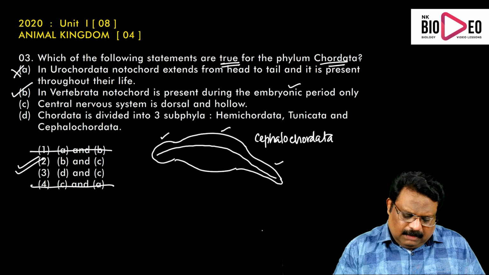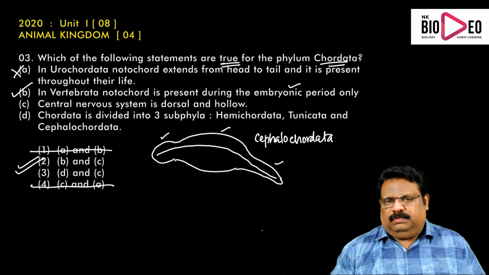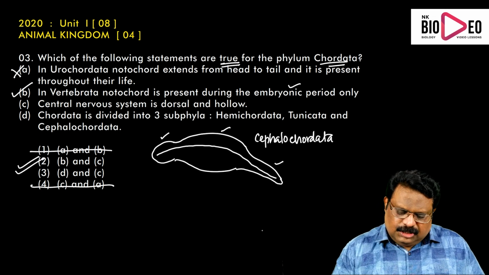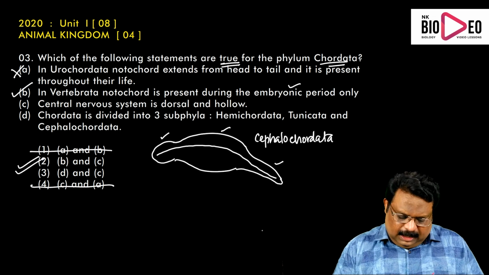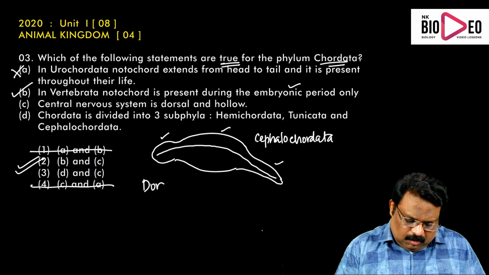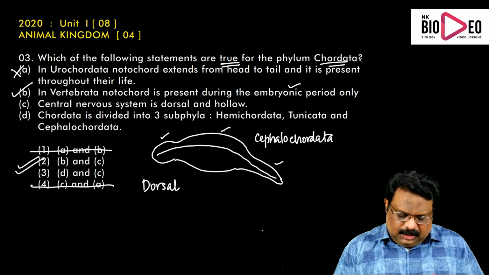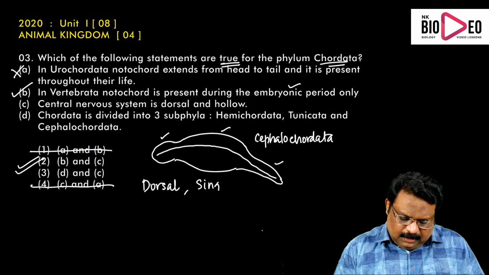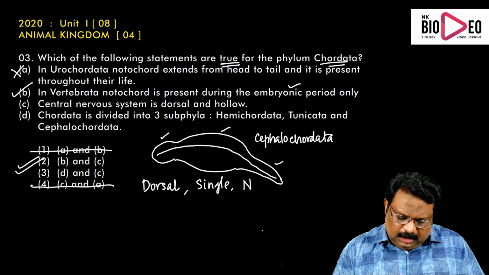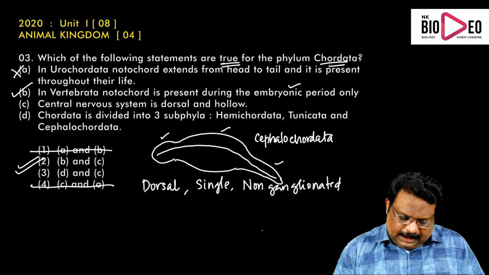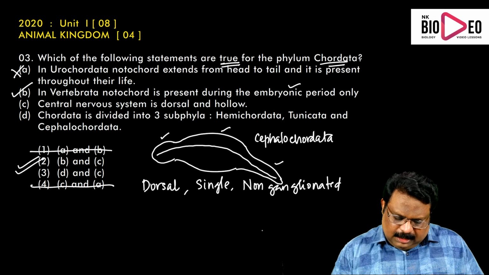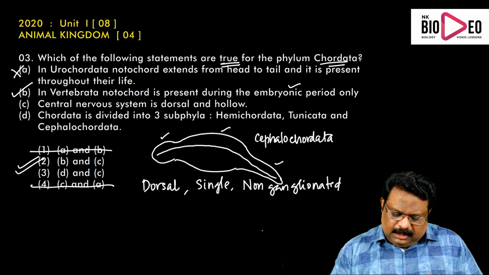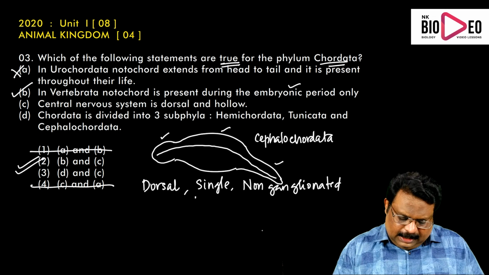C, the central nervous system is dorsal and hollow. In chordates, the central nervous system has a dorsally located nerve cord, single, non-ganglionated, meaning they have no ganglia, and hollow.